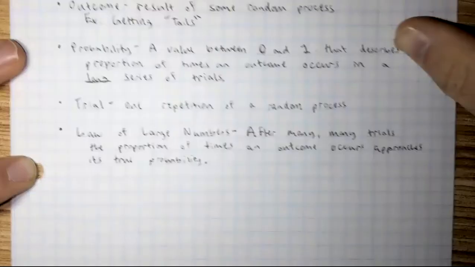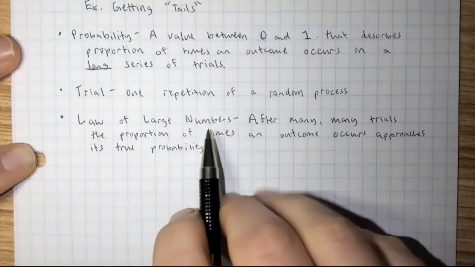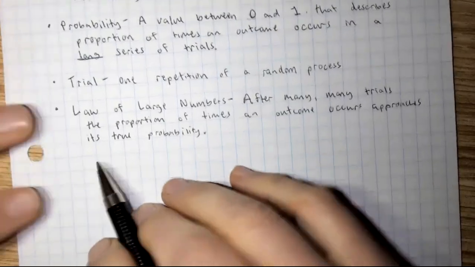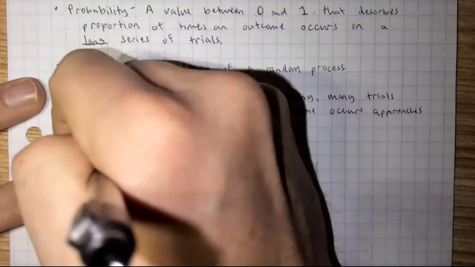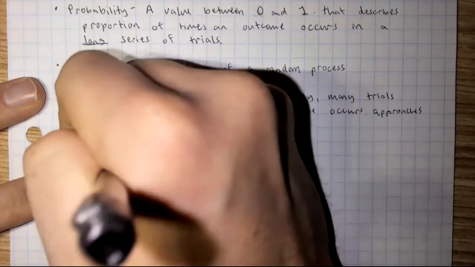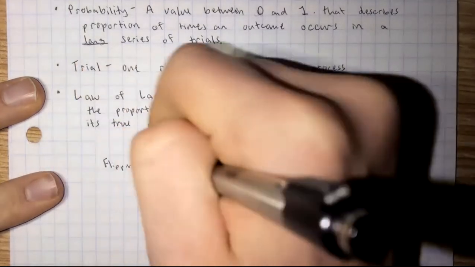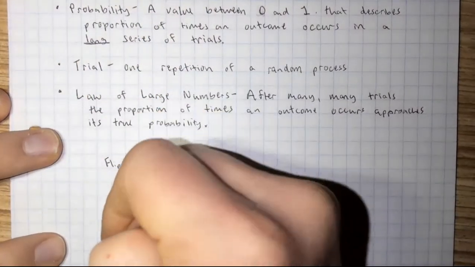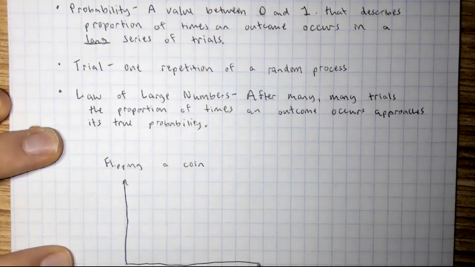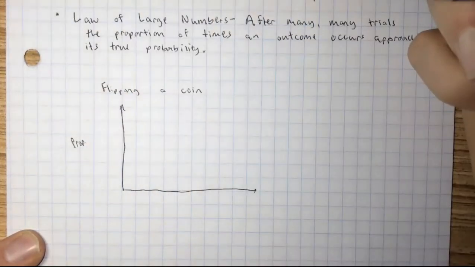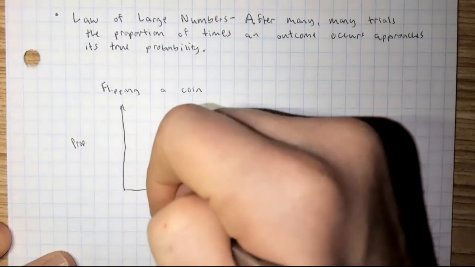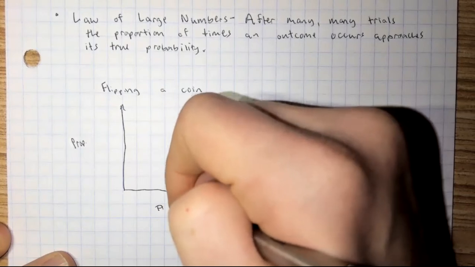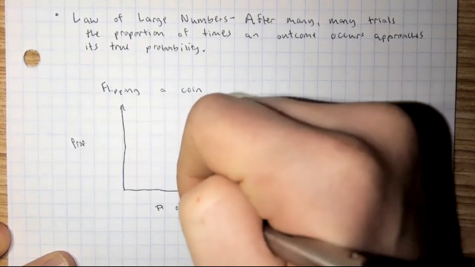All right, fantastic. So I'll explain this law of large numbers with a little example. Let's go with that same example, we're flipping a coin. I'll make a little chart here, to segue nicely into the applet we're going to do. So we've got the proportion here, and the number of trials down here.